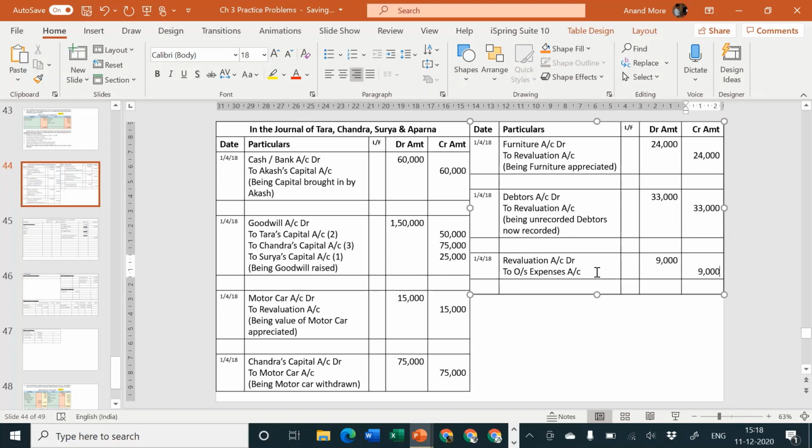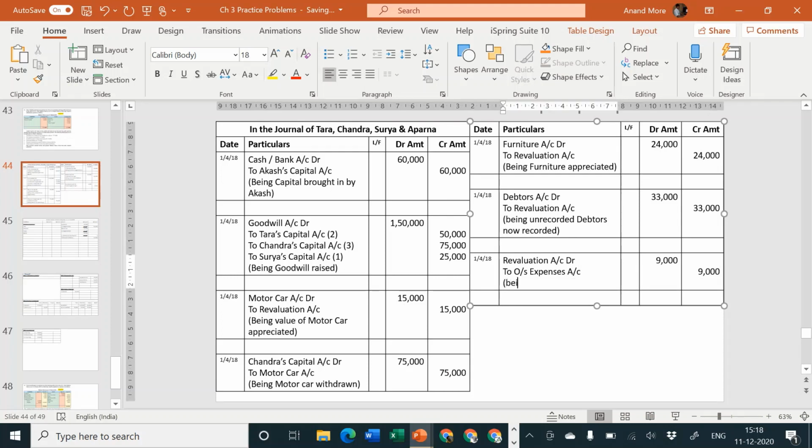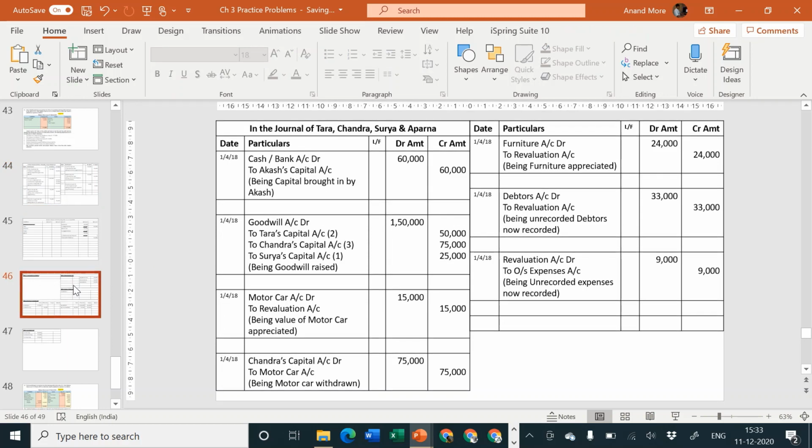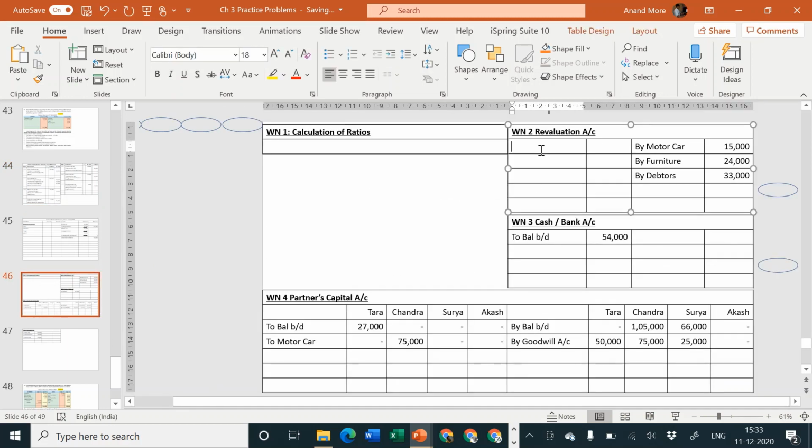Being unrecorded expenses, now recorded. Okay, now let us make the posting of this entry. Revaluation account should be debited by rupees 9,000. So let us go to revaluation account debit side. We'll write here to outstanding expenses 9,000.